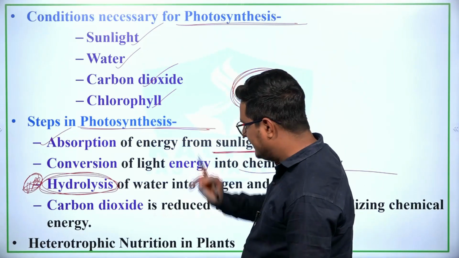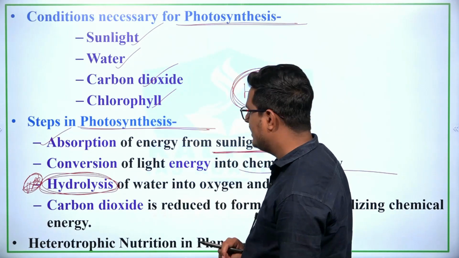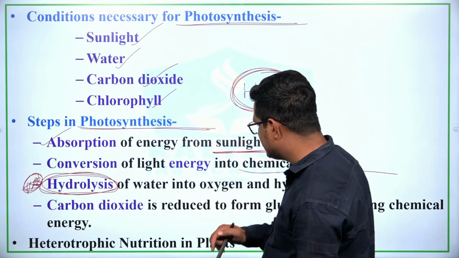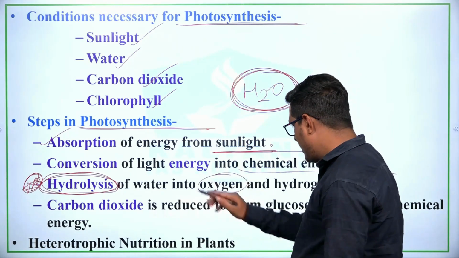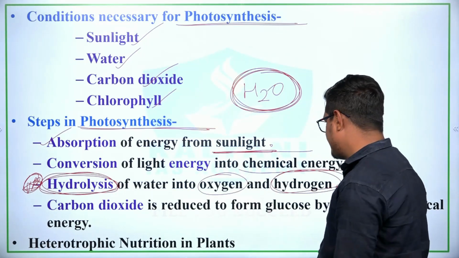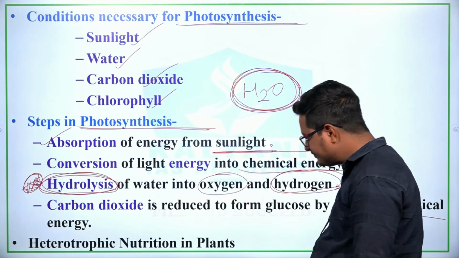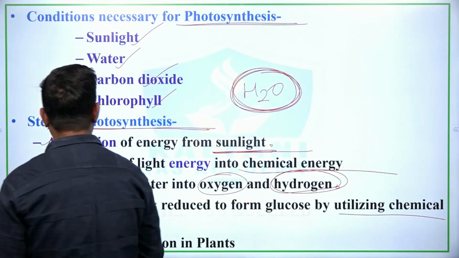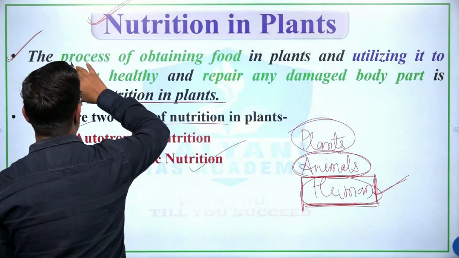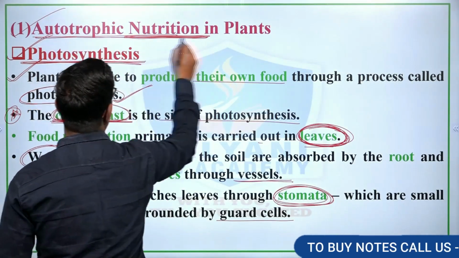And in the process of hydrolysis, water gets converted into hydrogen as well as oxygen, clear, and carbon dioxide is reduced to form glucose by utilizing chemical energy, clear. So in this way we have studied the autotrophic nutrition in plants, right?